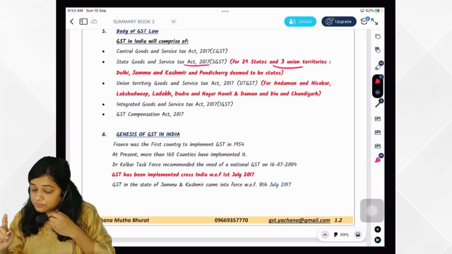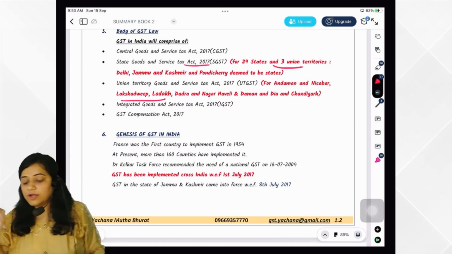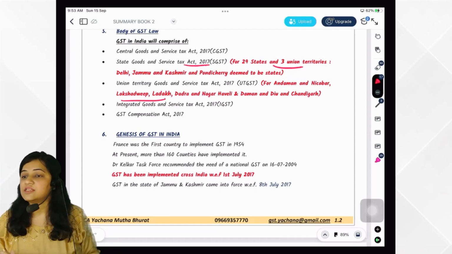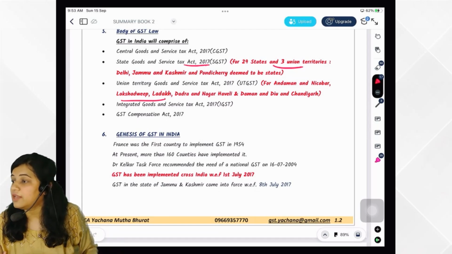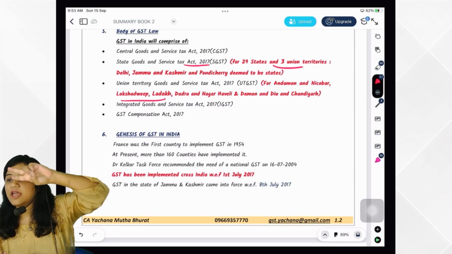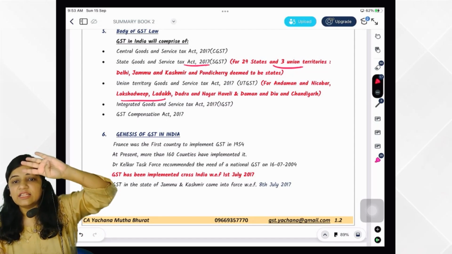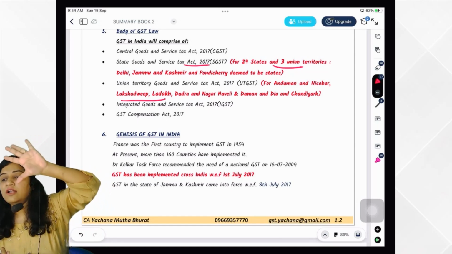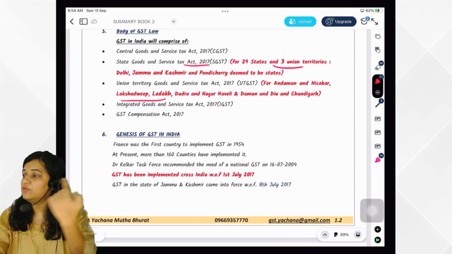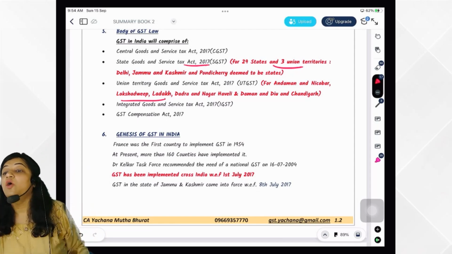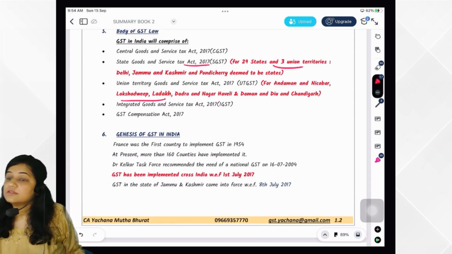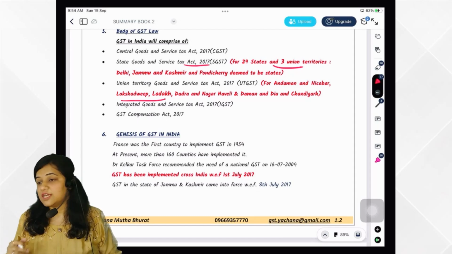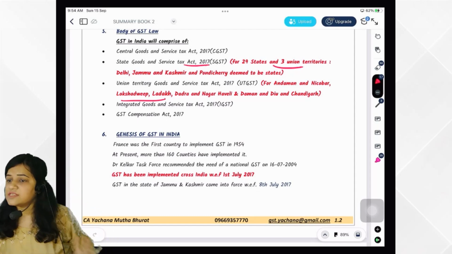Got it? Yes, then there is ALL DASH DC. What is ALL DASH DC? It is the memory technique for what all the union territories are: Andaman Nicobar, Lakshadweep, Ladakh, Dadra Nagar Haveli and Daman and Diu, and Chandigarh. When there is any intra-union territory supply in these union territories, what is the tax? CGST plus UTGST. But inter-union territory is always IGST.